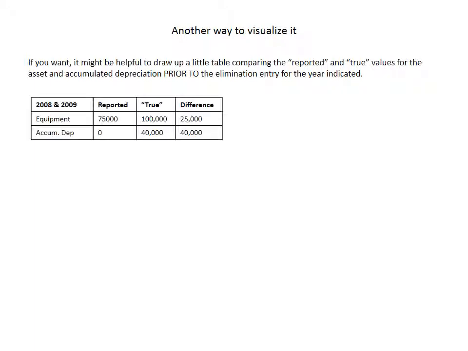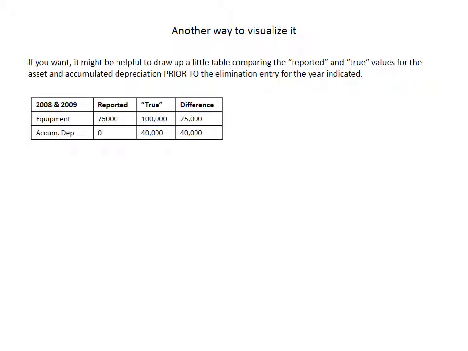Okay, let's go ahead and see if maybe we have a different way to visualize this, comparing the reported and the true values. So if you want, let me just read this. If you want, it might be helpful to draw up a little table comparing the reported and true values for the asset and accumulated depreciation, and these values are prior to the elimination entry for the year indicated.